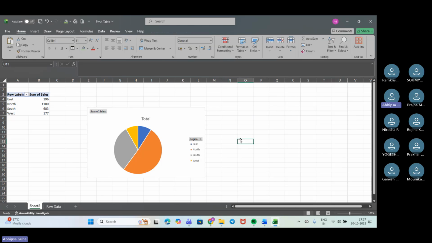See here, we have got the pie chart that actually shows me which is what. Blue is basically for the east region, yellow is for the west part, this gray shows the south region, and this orange section has the majority. So we have got this from here. Okay, we'll change the name of it. We'll give the name as total sales by region.